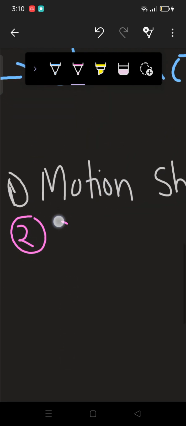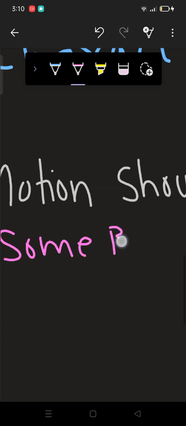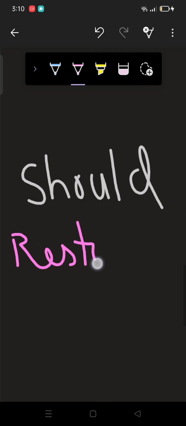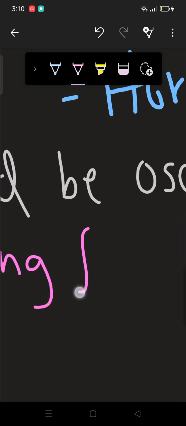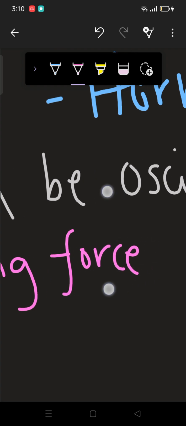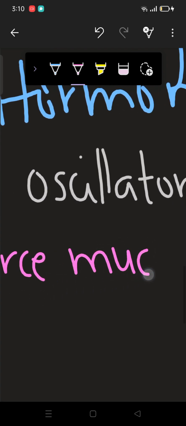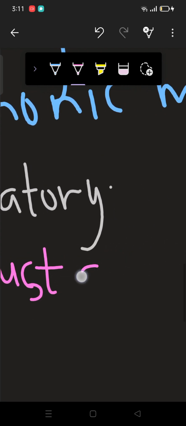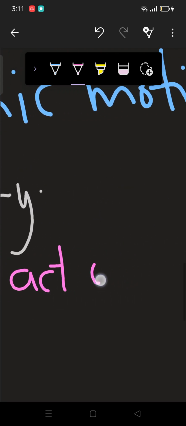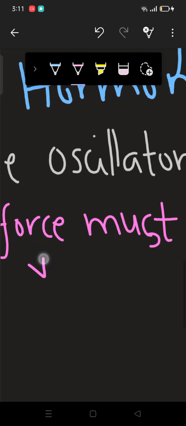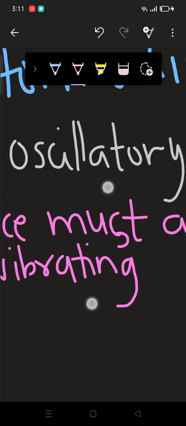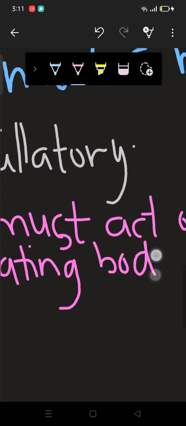Second is restoring force must act on the vibrating body, right?